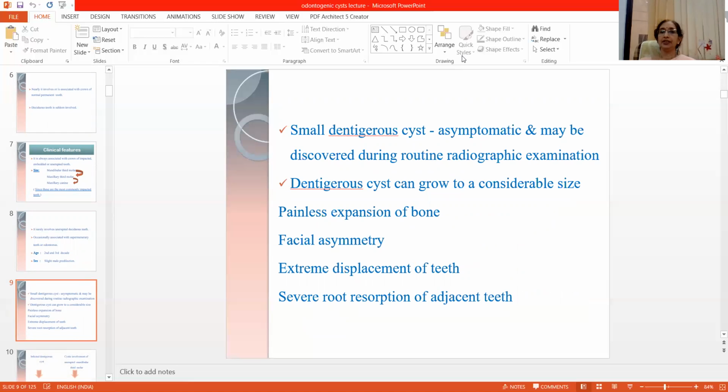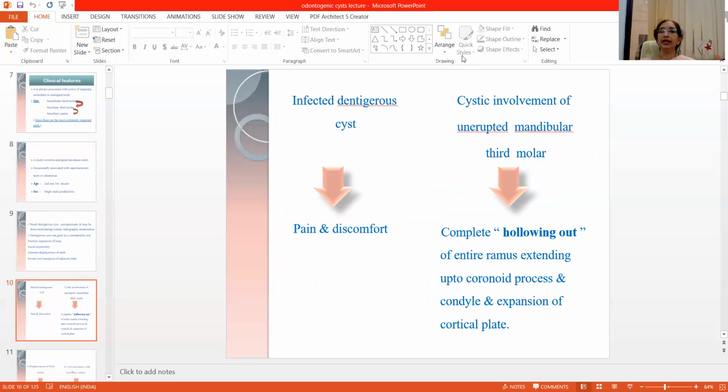Coming to the clinical features, small dentigerous cysts are asymptomatic and may be discovered during routine radiographic examination. But when these dentigerous cysts are larger in size, then there is a painless expansion of the bone, due to which there is facial asymmetry, extreme displacement of the teeth, and severe resorption of the adjacent teeth. When these dentigerous cysts are infected, then there is pain and discomfort.